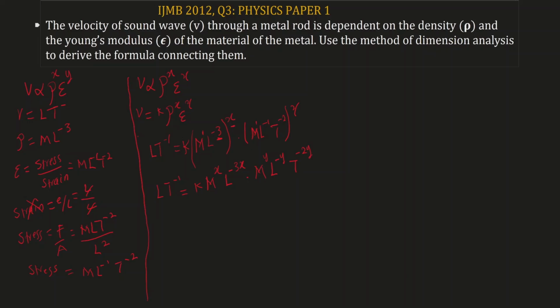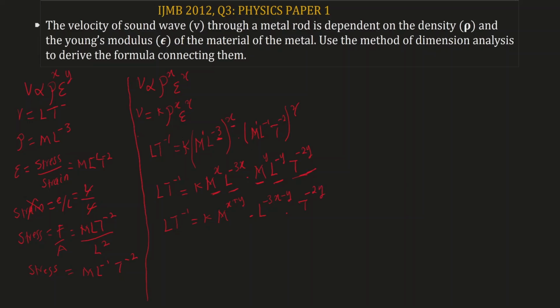The next thing for us to do is to combine similar terms. So LT to the power of -1 is going to equal k. We have M to the power of x multiplied by M to the power of y. That should give M to the power of x plus y. And for L, we have L to the power of negative 3x multiplied by L to the power of negative y. That should give L to the power of negative 3x minus y. Then for T, we have only one T. So we have T to the power of negative 2y.